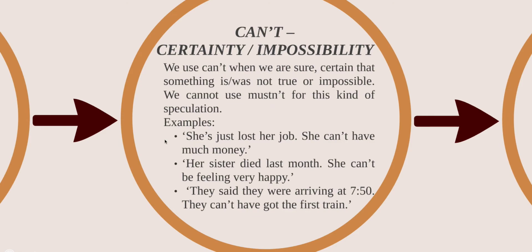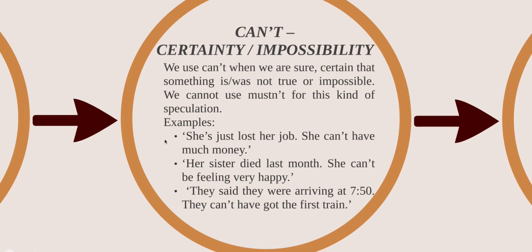We are going to check these examples. She just lost her job. She can't have much money. So you are making a speculation due to the loss of her job. Maybe she has a lot of money, but you don't really know. You are just almost sure that right now she can't have money because she doesn't have a job. Okay? The next example is so similar. Her sister died last month. She can't be feeling very happy, but you don't really know what happened; maybe she's the one who killed her sister, and she is really happy right now. We don't know. So you are just going to speculate.